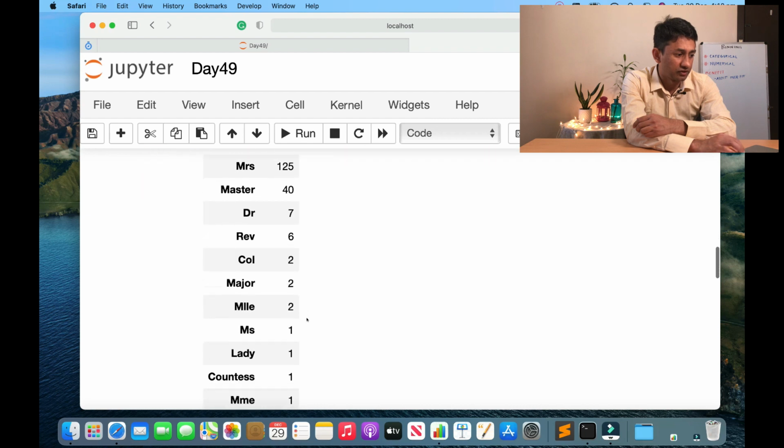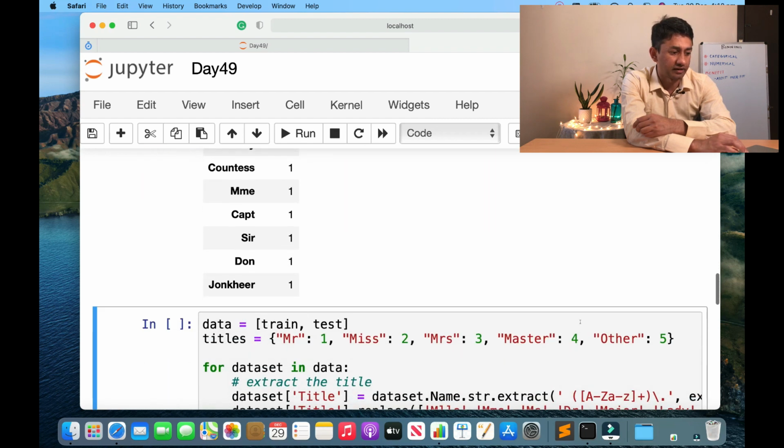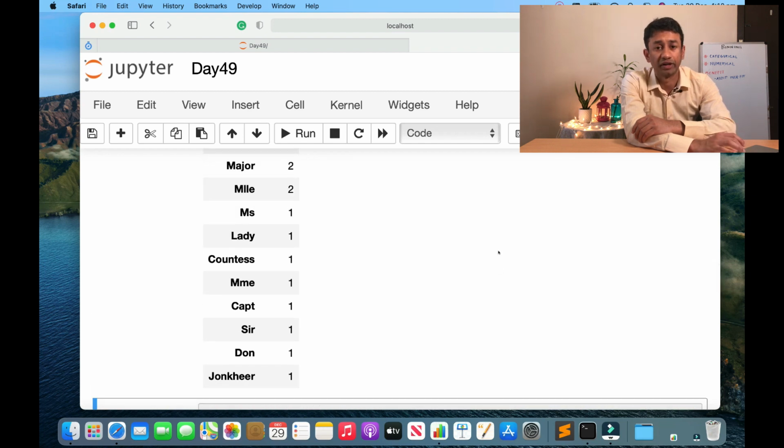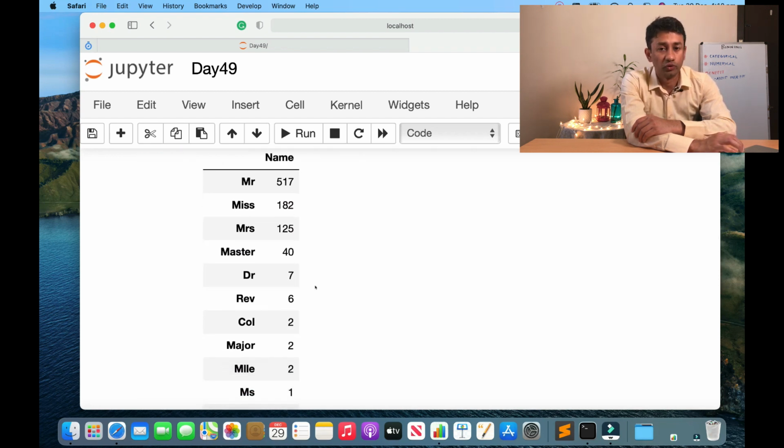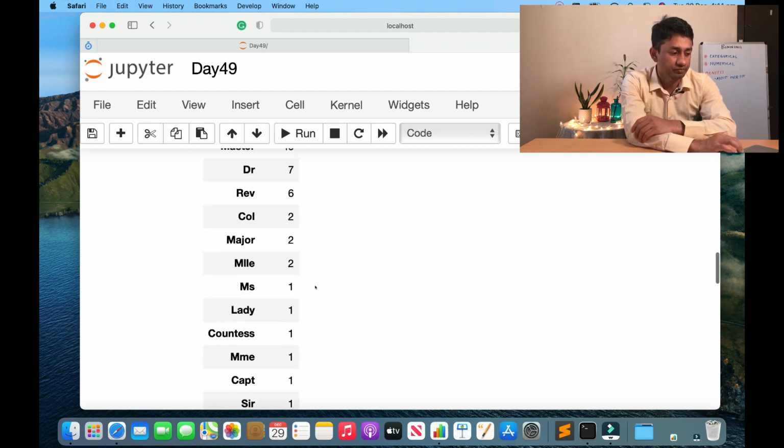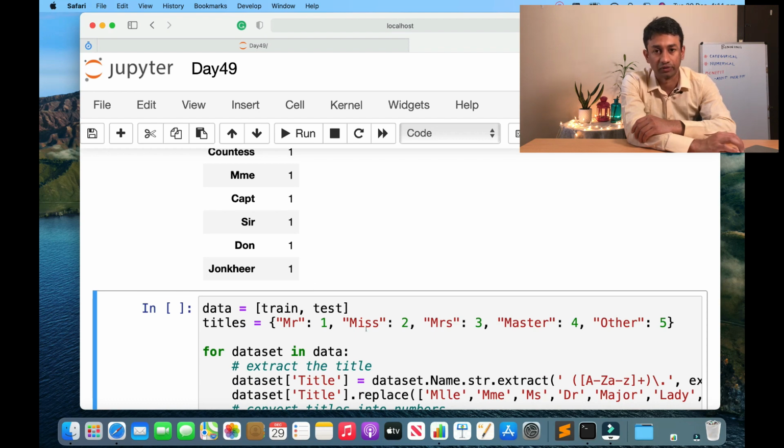So what we are going to do is create a category called other, and anything that is falling outside Mr., Miss, Mrs. and Master, we are going to classify as other. The same can be applicable to any categorical attribute that you are working on. You need to see the distribution of it. If, while doing the distribution, you see there are many values that have very, very low frequency, like lots of ones and twos here, it's better to group them all together into a common category, and it helps in the accuracy of the model.